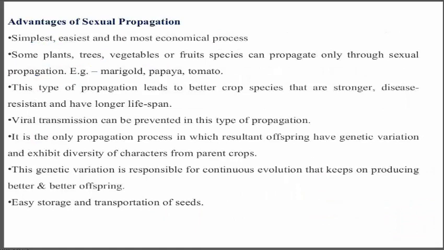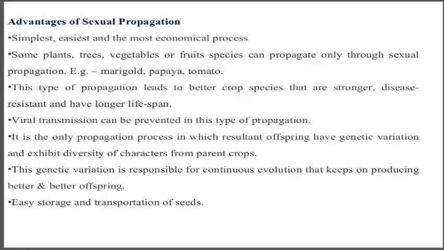What are the advantages of sexual propagation? It is the simplest, easiest and most economical process, and some plants, trees, vegetables or food species can propagate only through sexual propagation, for example marigold, papaya, tomato. This type of propagation leads to better shrub species that are stronger, disease resistant, and have a longer lifespan.